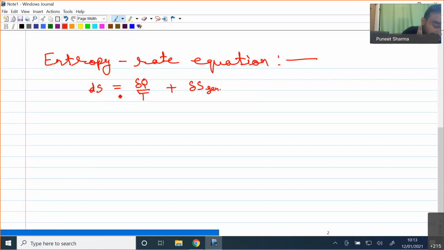So if I have to write in the rate form, say I have this dS amount of entropy, δQ amount of heat transfer and ΔS generation in some time period Δt.